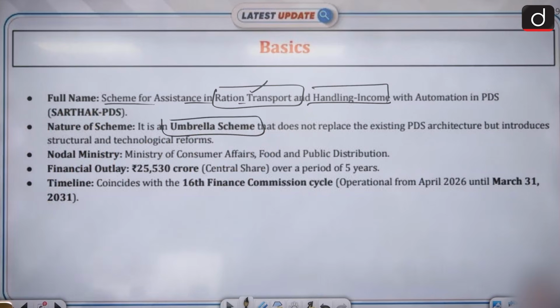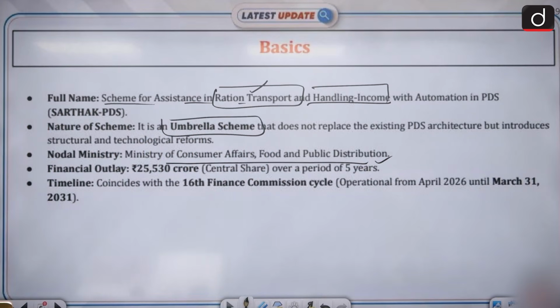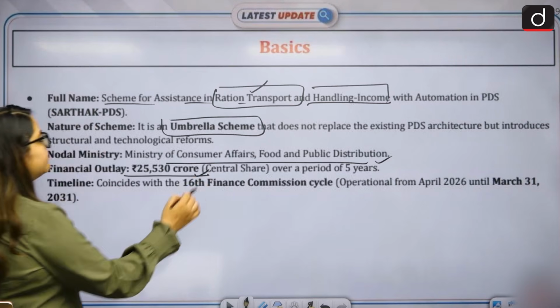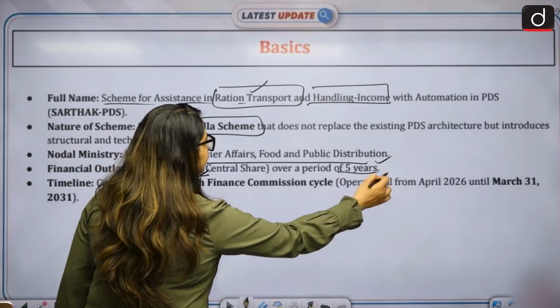The nodal ministry will be the Ministry of Consumer Affairs, Food and Public Distribution. Naturally, this will be the ministry. How much money is allocated? How much in funds? 25,530 crore. This is the central share over a period of 5 years. This will be for 5 years.